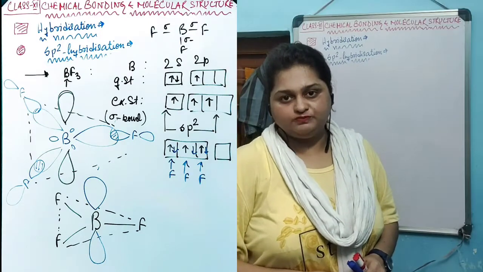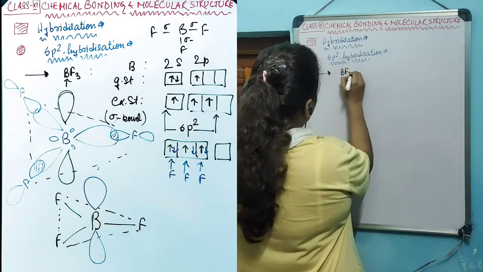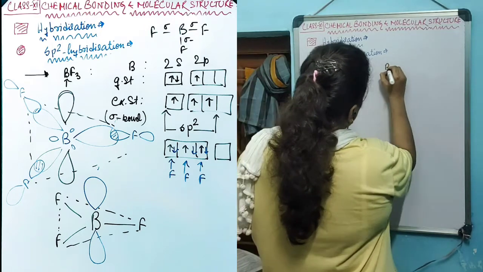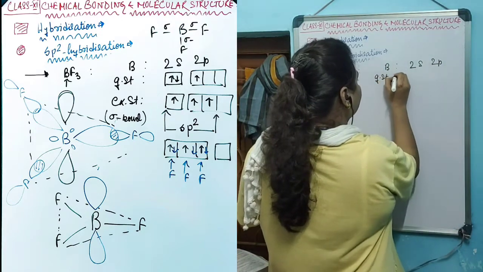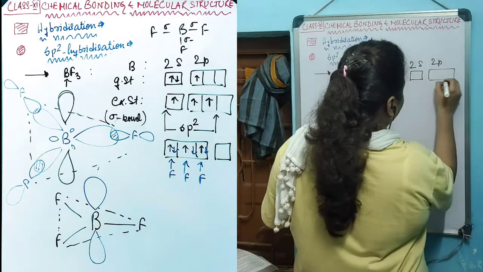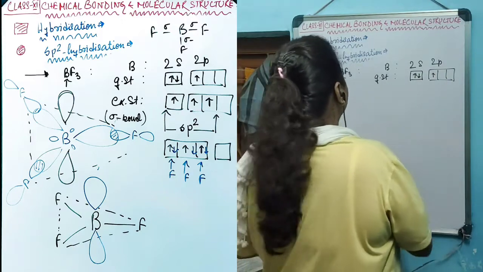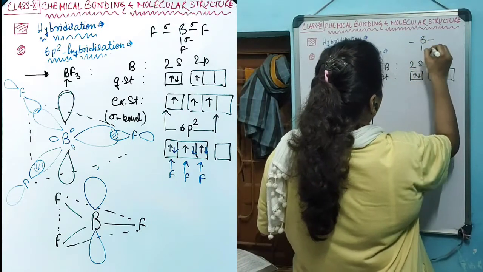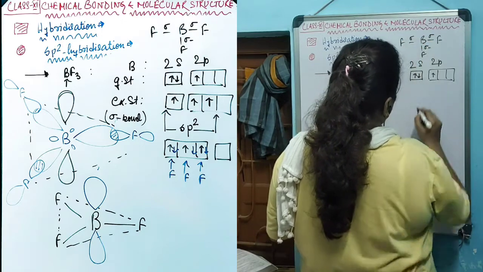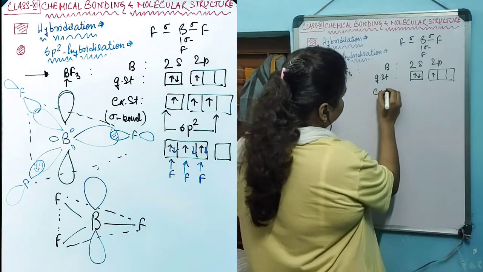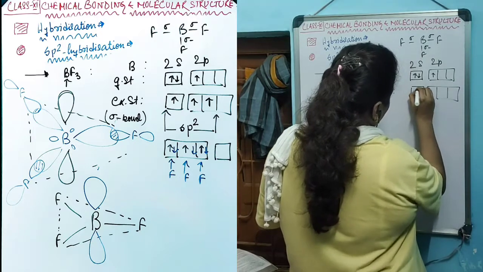Let's study the structure of BF3 molecule. The central atom in BF3 is boron. The electronic configuration of boron is this. In the ground state, the electronic configuration is 1s2, 2s2, 2p1. Now boron is doing 3 sigma bonds. As it is doing 3 sigma bonds, it needs 3 unpaired electrons. That's why in the excited state, it will rearrange to create 3 sigma bonds.